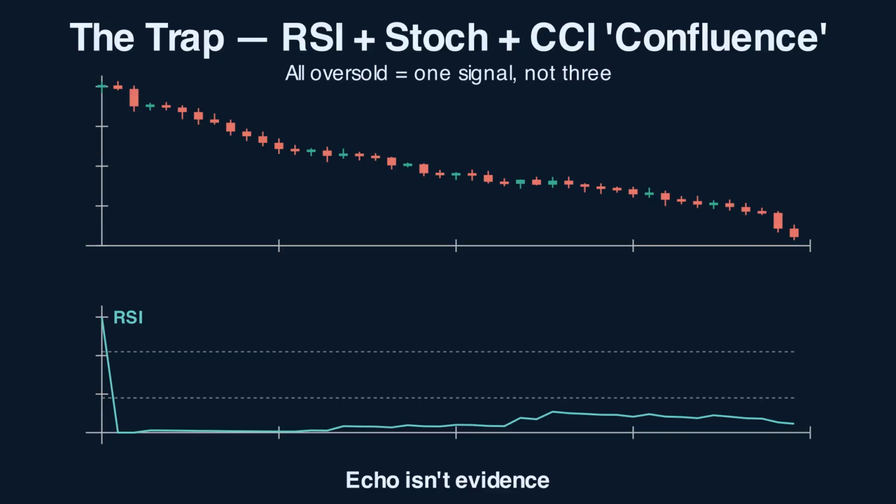All four indicators were measuring the same persistent downtrend momentum. Their agreement told you only that momentum was bearish, not that a reversal was due. The trader needed evidence from other families: a level being defended, a trend structure breaking, volume confirming, not more of the same momentum reading. Here's the rule.